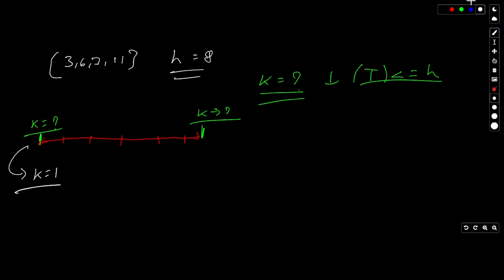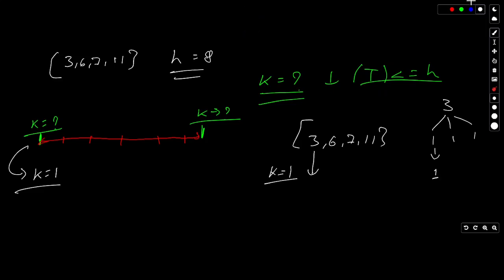For example, if I take k equals 1, then the total time of eating all of these bananas, 3, 6, 7, 11, will be as follows. As we already know, if k is 1, then these three will be divided into three parts: 1, 1, 1, and for eating every banana we will take 1 hour each.